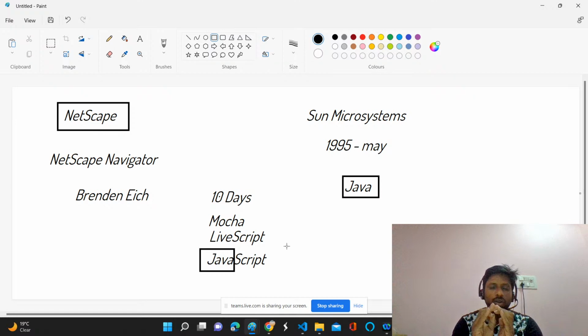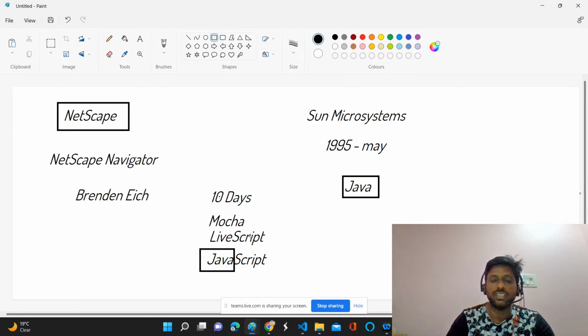That is the only reason to add the keyword Java in the JavaScript programming language. Other than that, there is no reason, no similarity, no friendship between JavaScript and Java. Of course, while designing JavaScript, he took inspiration from Java. There is no doubt in that. But technically, we should not compare JavaScript and Java. So finally, just remember these names: Mocha, LiveScript, and JavaScript.